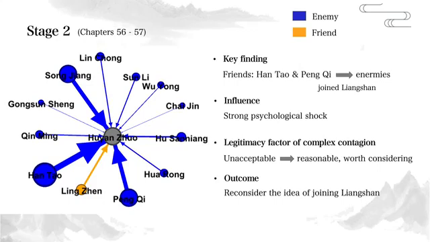Based on the legitimacy factor of complex contagion, we interpret that as Hu Yan's acquaintances switched sides, the idea of joining Liangshan, which he once thought was unacceptable, started to seem more reasonable and even worth considering. This sets the stage for his final decision in stage 3.